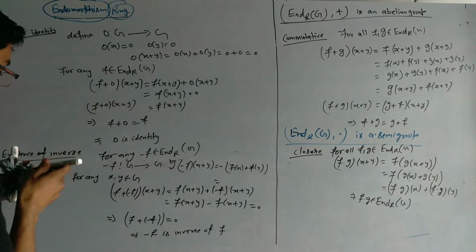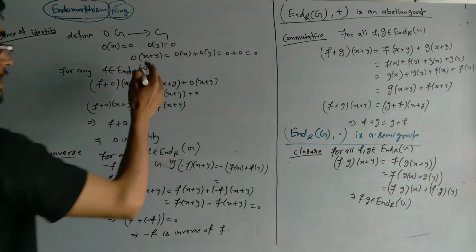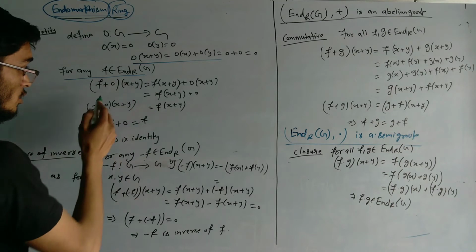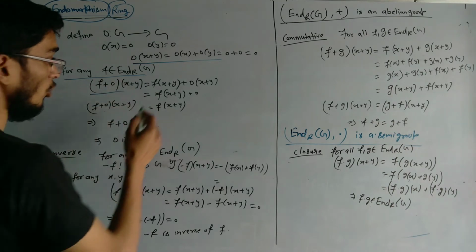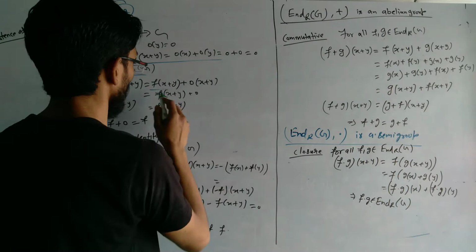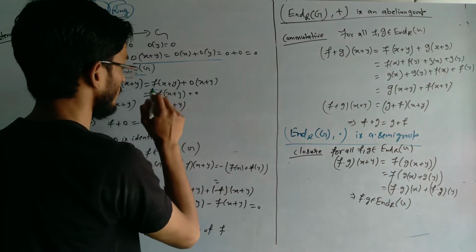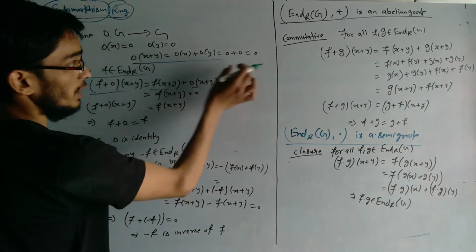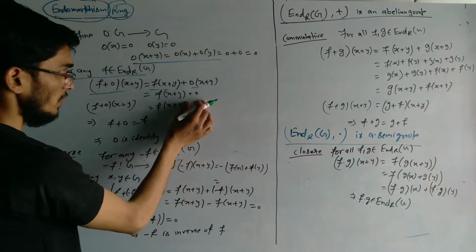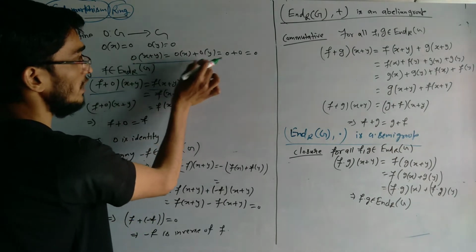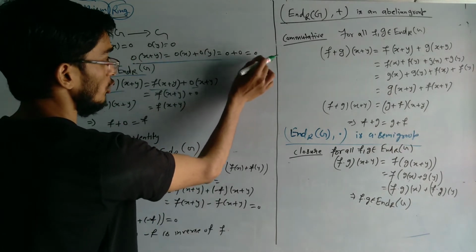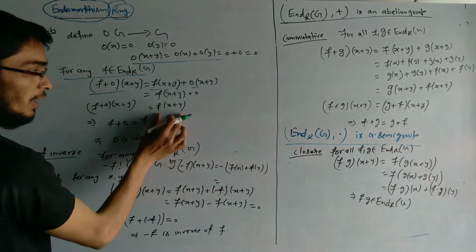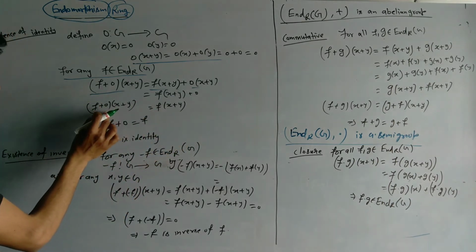Now, existence of identity: here we will define the zero function, the zero homomorphism, such that for any f belonging to the endomorphism of G, we define (f plus 0) of x plus y, operating on both, so f of x plus y and 0 of x plus y.